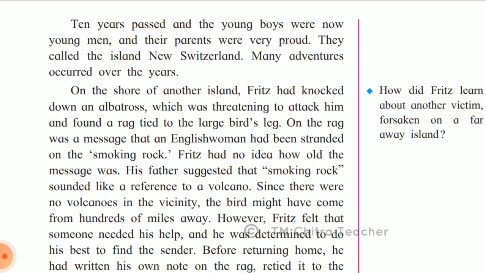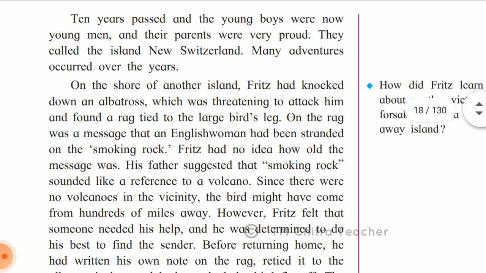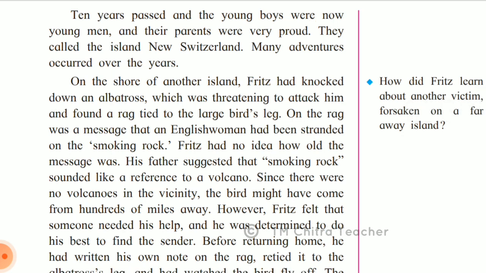On the shore of another island, Fritz had knocked down an albatross which was threatening to attack him, and found a rag tied to the large bird's leg. So he went to another island, and it was a small island. So when he was on the shore, he found an albatross. Albatross is a long-winged bird, the bird which has a long wing. Actually it was threatening Fritz to attack him. So what he did is he knocked it down.